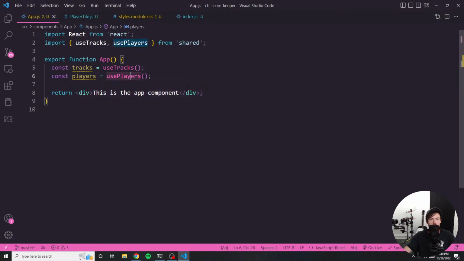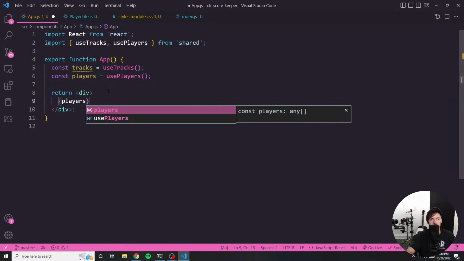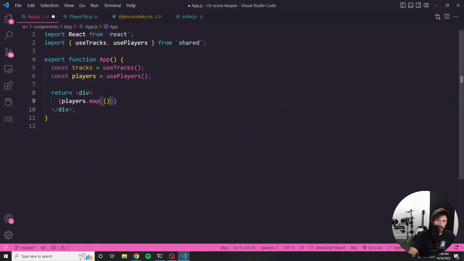So inside of this main div here, I'm going to loop through each of the players. So for each player, we're going to map through. And let's grab the index. Actually, I'm not going to use the index. And for each of these, I'm going to return a div. No, I'm not going to return a div. You know what?